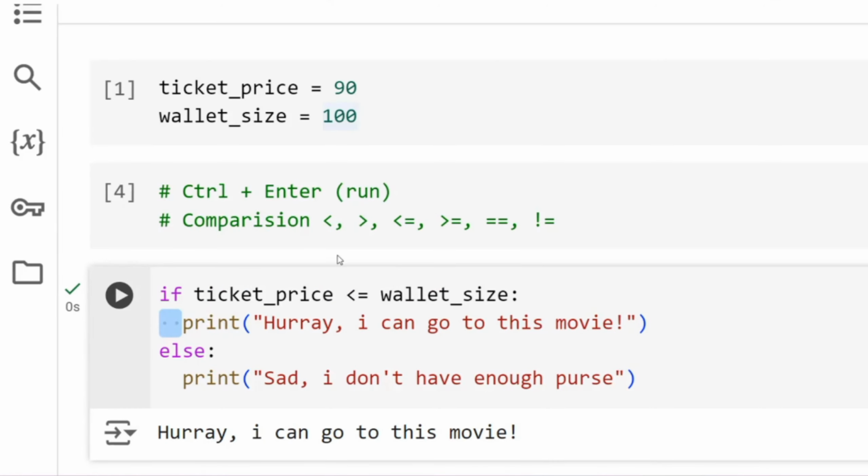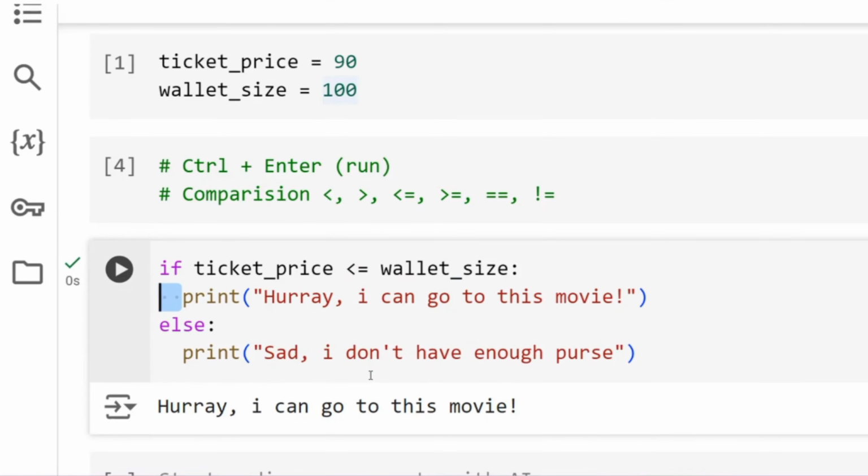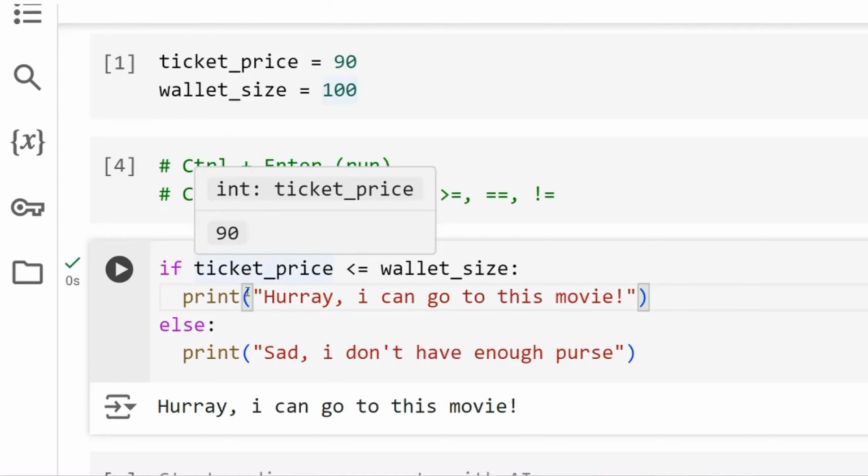Now the way you write this whole if statement is basically, this is nothing but a flow chart, right? If this happens, this happens. If it doesn't, that happens, right? So let's say in elections you have two parties, whoever wins the majority, they win. If they don't, they lose. In cricket, if the team chases the score, they win. If they don't chase, they lose, right? So similarly, even here, if my wallet size is greater than the ticket price, I go to this movie, right?